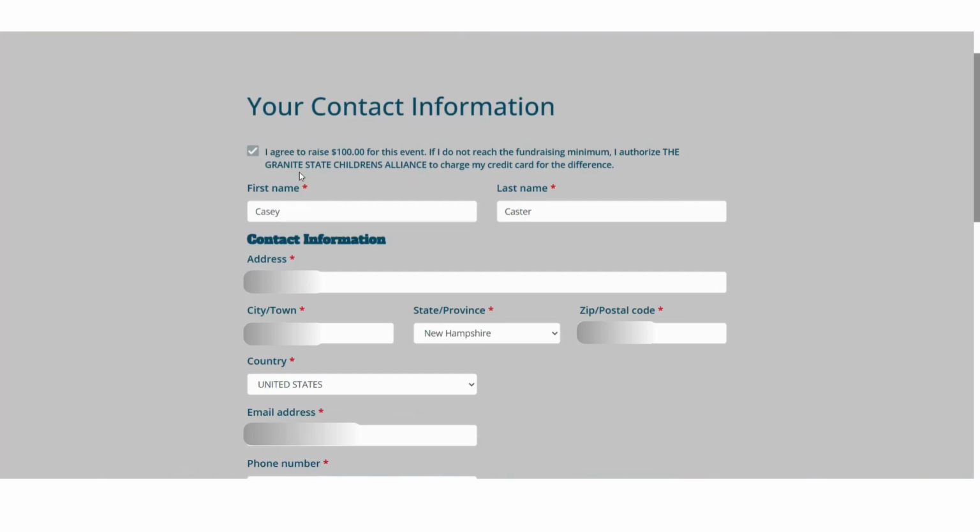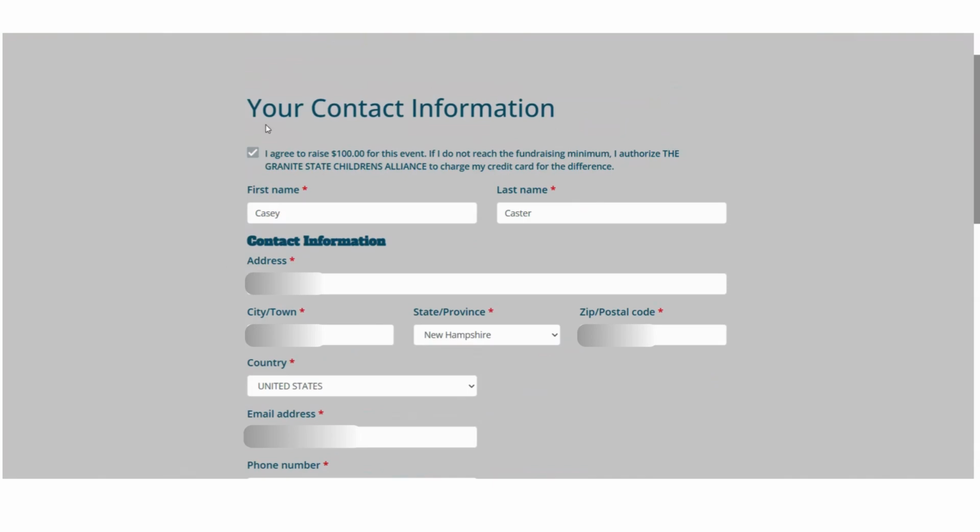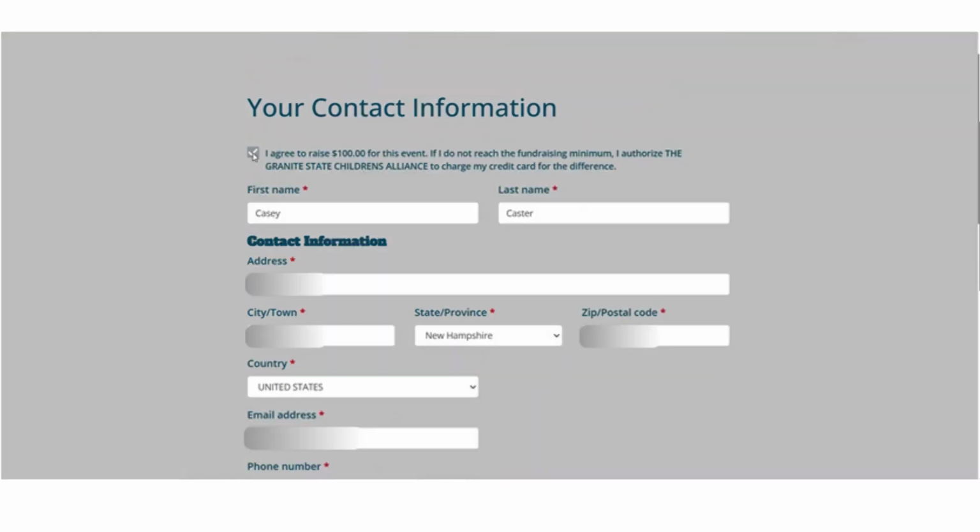We do welcome teams of one. So if your agency or organization prefers to just have a single team page and prefers to pool your efforts together rather than have multiple members of your team register, you can go ahead and do that. So once you've clicked on the agreement for the $100 fundraising minimum and you've entered your contact information, next you'll be asked whether the organizers of the event can contact you in the following ways: by mail, by email, or by phone.